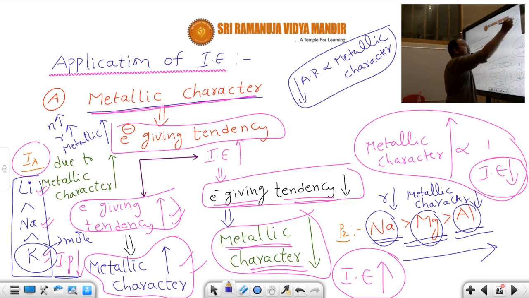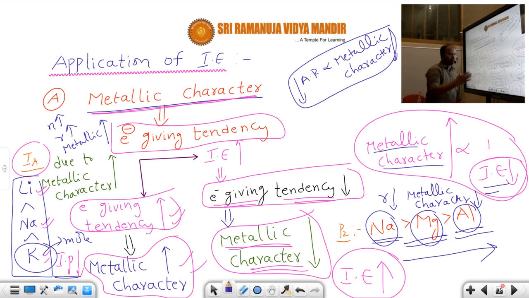Atomic radius decreases, metallic character decreases. But metallic character and ionization potential are inversely proportional. Whenever metallic character increases, ionization energy decreases. So from top to bottom along the group, metallic character increases, and that's why ionization potential values decrease. But along the period from left to right, metallic character decreases, so ionization potential values increase. I hope you are very clear here, students. It is a very easy concept.